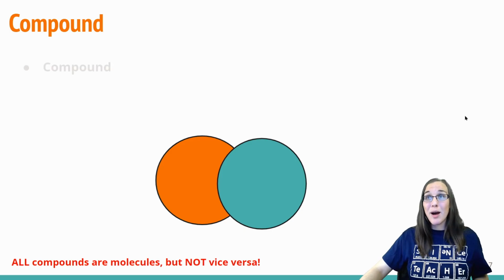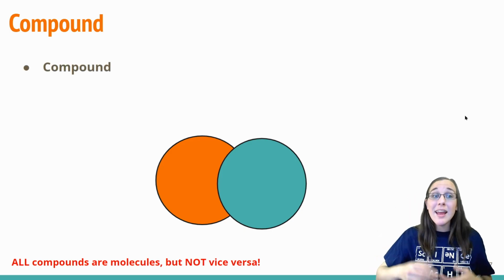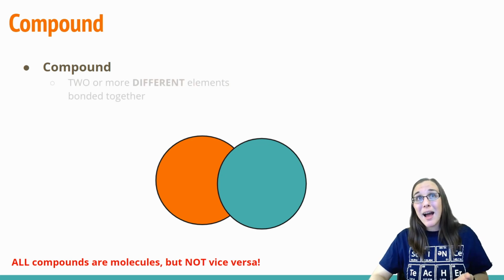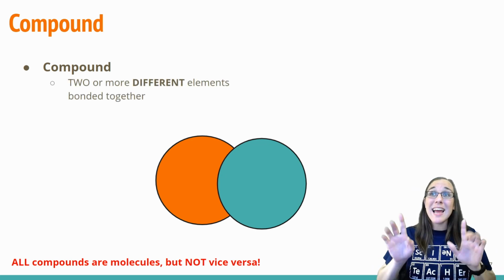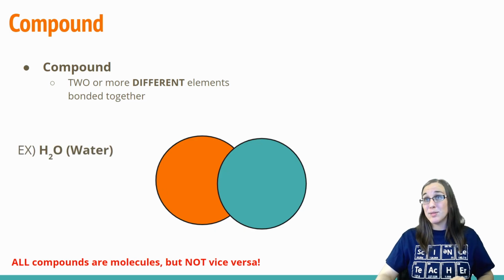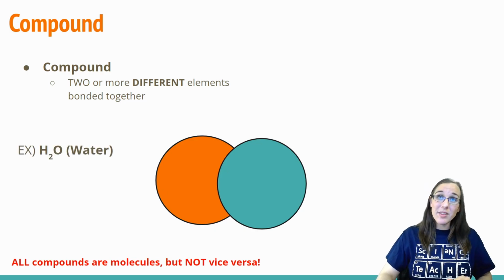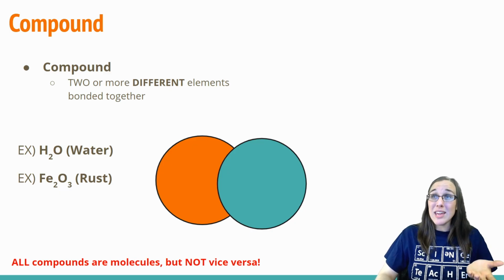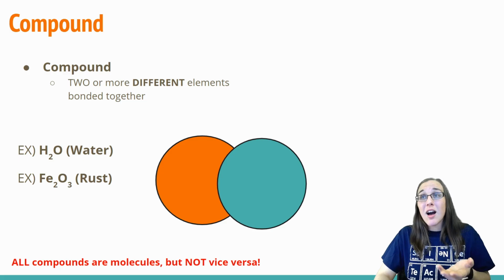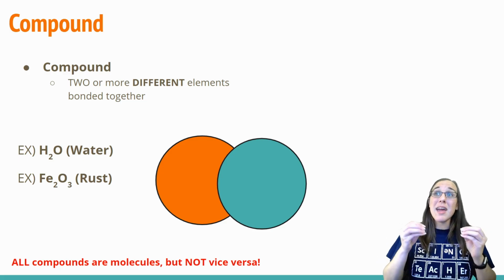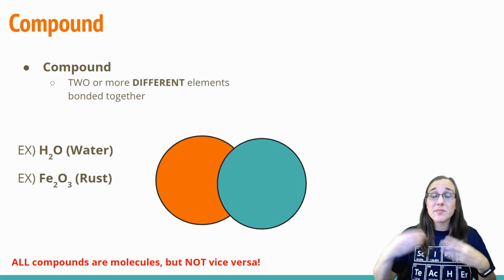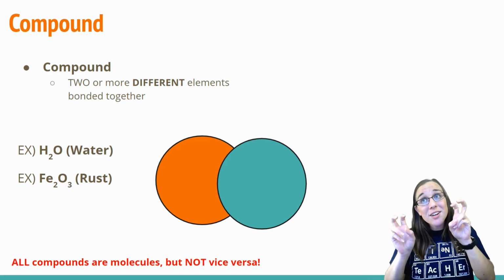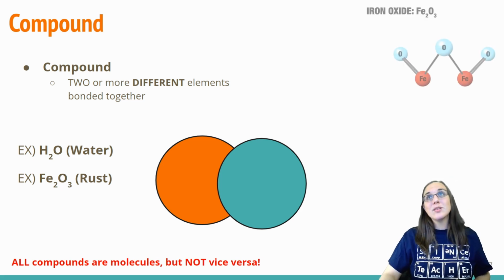Let's move on to compounds. Compounds, as mentioned before, are a type of molecule, just like an element is a type of molecule, but a compound has two or more different elements bonded together, different atoms bonded together. So we talked about water on the previous slide. There's also the example of rust. If you have Fe, which is iron, and O, which is oxygen, and those two bond together, you make rust, iron oxide. Those are two different types of atoms from the periodic table, two different colors, and that makes a compound.